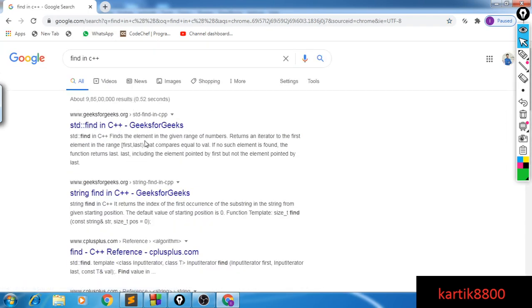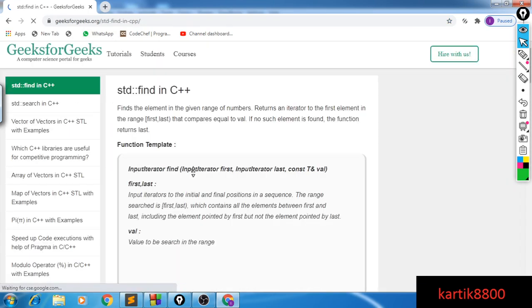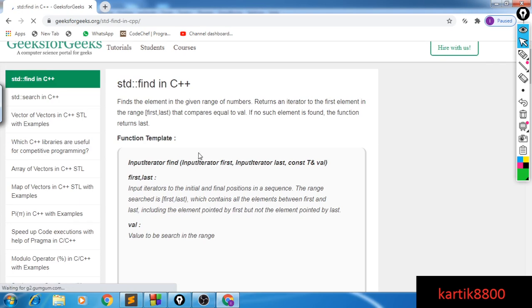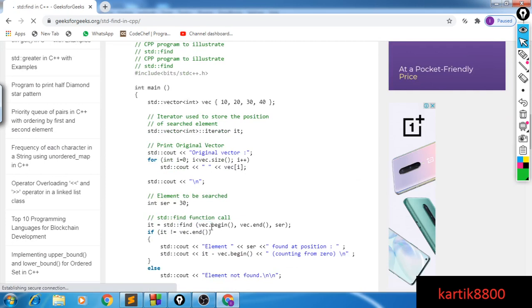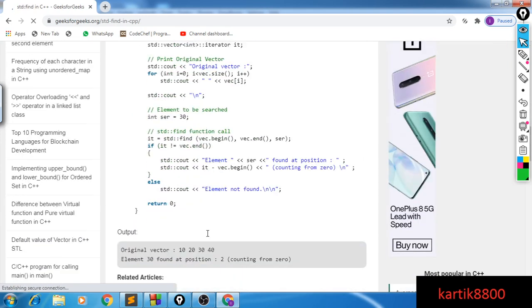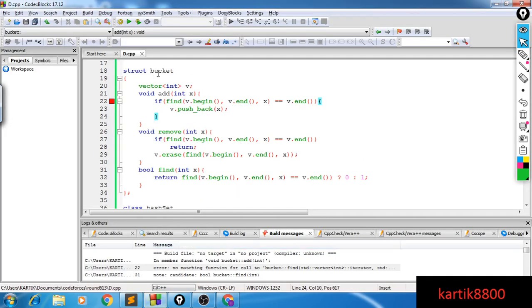We will use the best resource ever. So it says you can do std::find(vec.begin(), vec.end(), x), and it should return something, right? Cool. So there does exist something like that. Then why is it saying bucket find not found? Maybe std::. If this works, then it's cool. Yep, it's working.